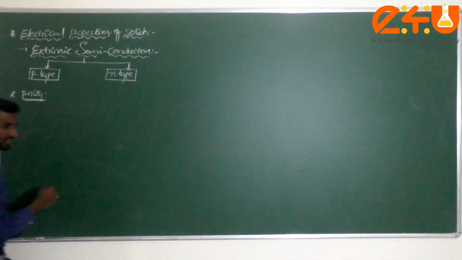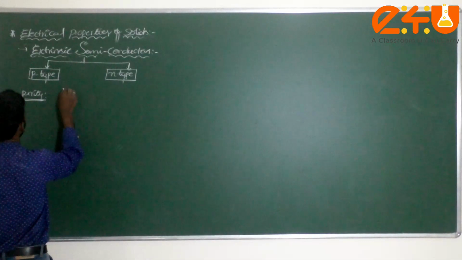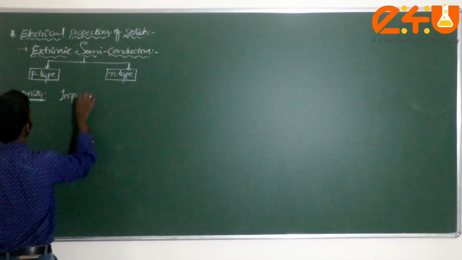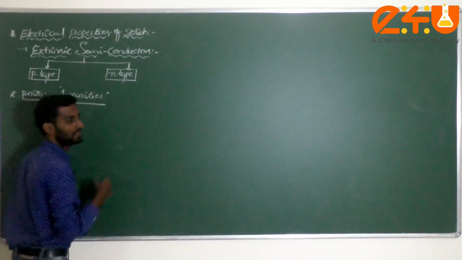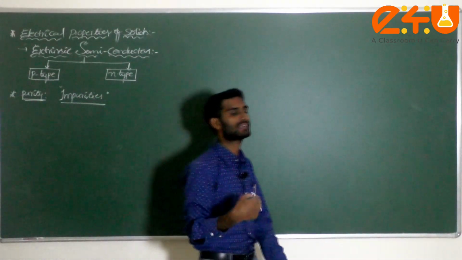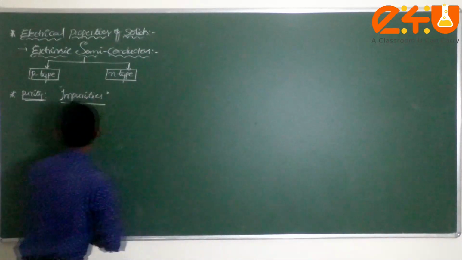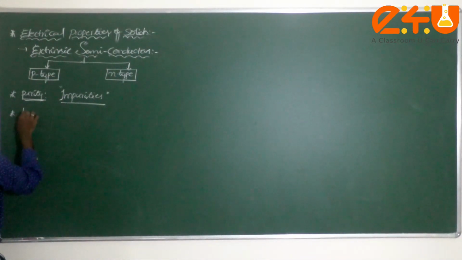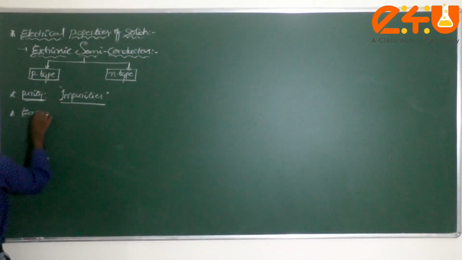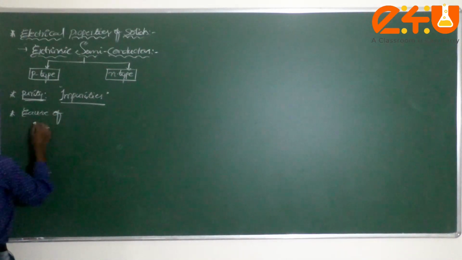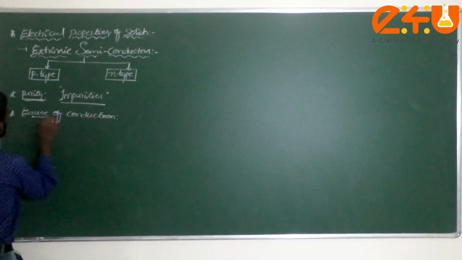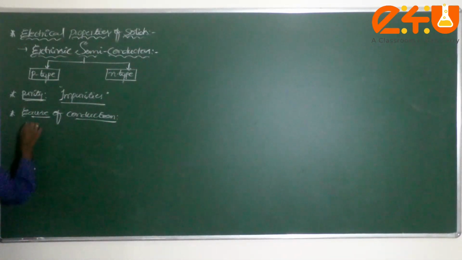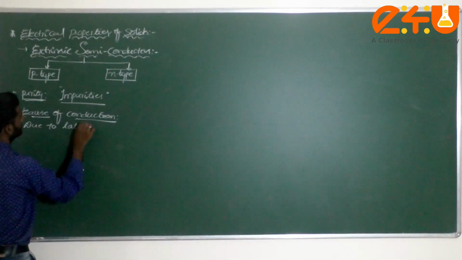Generally, impurities are introduced. What is the purity here? Impurities we are taking. That's why it is called extrinsic semiconductors. Next one, cause of conduction. What is the cause of conduction, dear student? Due to lattice vacancies.